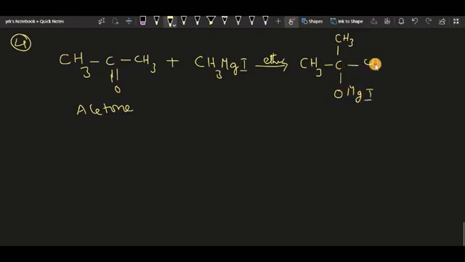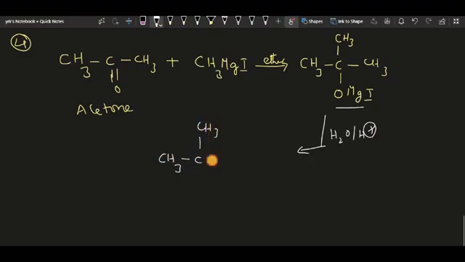This OMgI group can be replaced with OH by acid hydrolysis. Then you can easily get the final product with CH3 here, and also CH3.